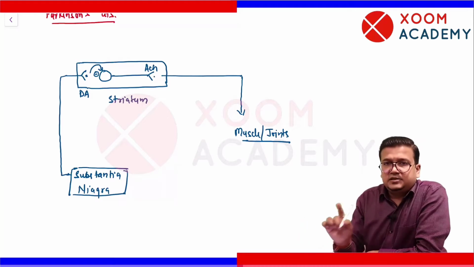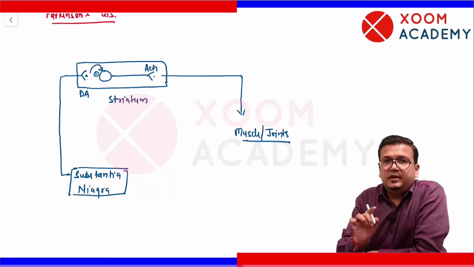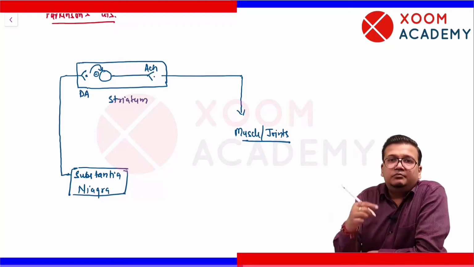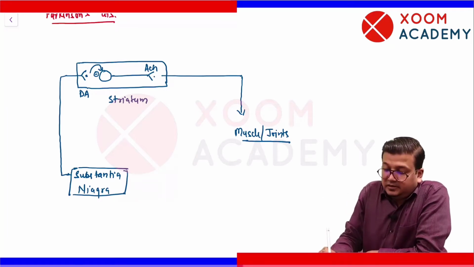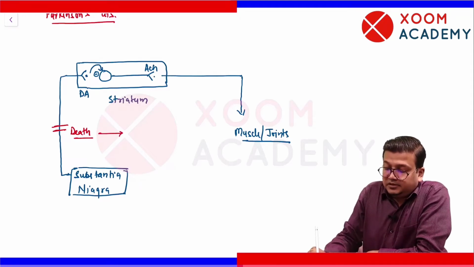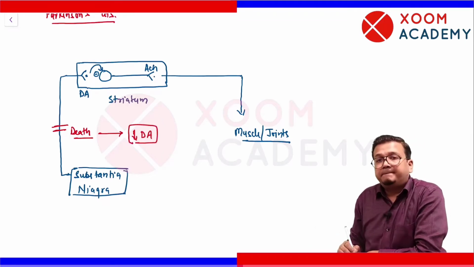Now due to any reason, it may be age, it may be some environmental toxin, it may be free radicals, death of this neuron occurs. So this death of Nigro-striatal neuron, what will happen? This would cause dopamine deficiency, decrease in dopamine action in the striatum.